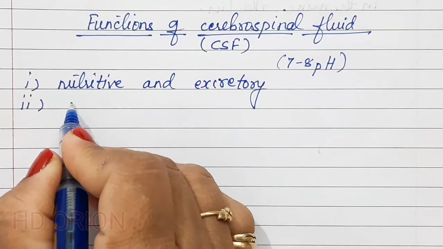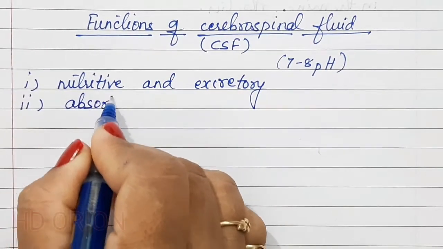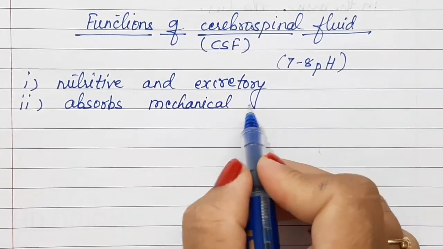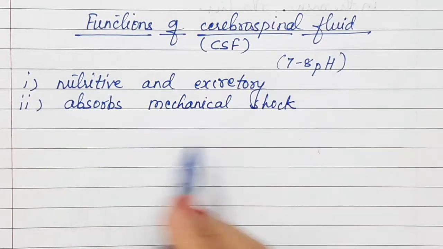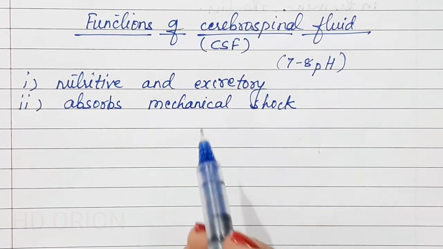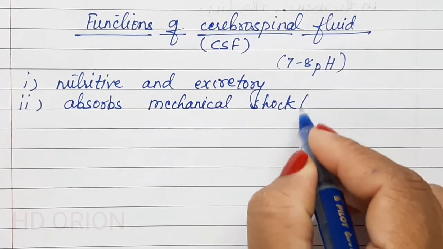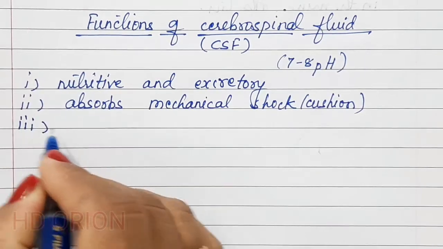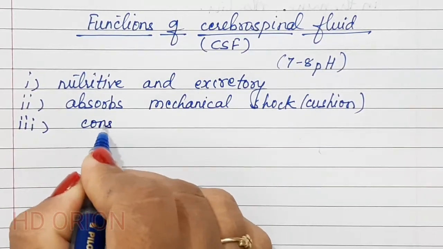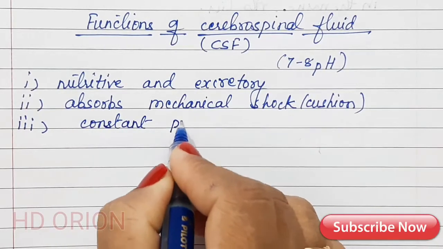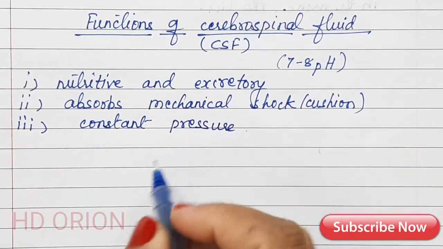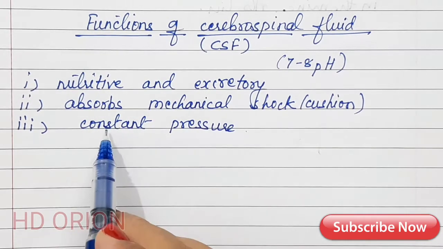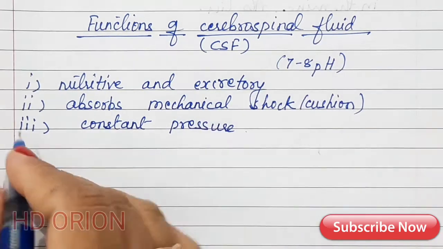The second important point is that it absorbs mechanical shock. If there is some injury on the head, the shock is absorbed by the liquid. Because it is liquid, the liquid has a tendency to absorb the shock and therefore it acts like a cushion. Third, it maintains a constant pressure inside the cranium. There are so many fluctuations in the volume and pressure of the blood, but the constant pressure is maintained automatically by cerebrospinal fluid.